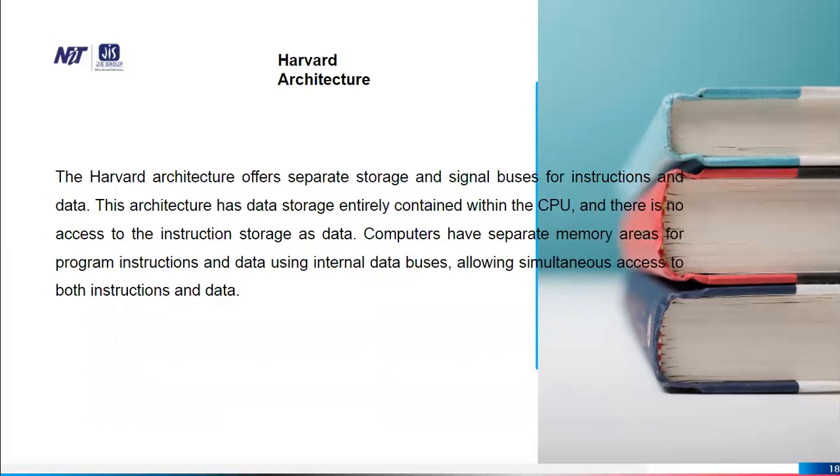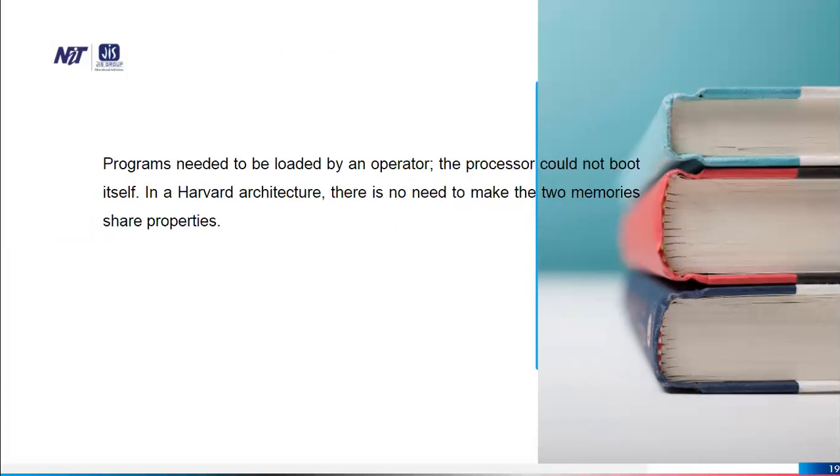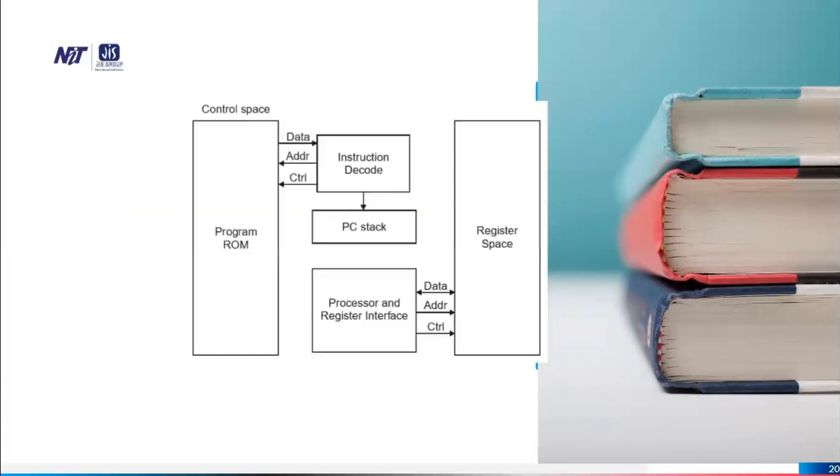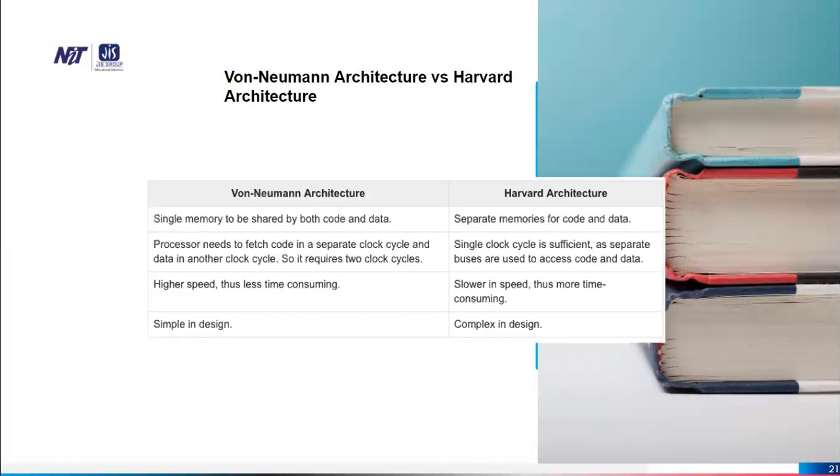Harvard architecture offers separate storage and signal buses for instruction and data. This architecture has data storage entirely contained within the CPU, and there is no access to the instruction storage as data. Computers have separate space for program instruction and data, and simultaneous access to both instruction and data. So this is the block diagram of Harvard architecture.